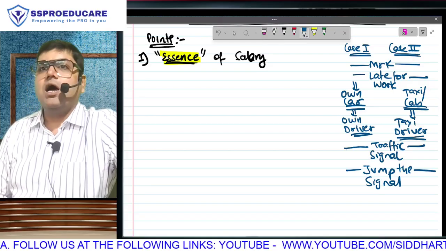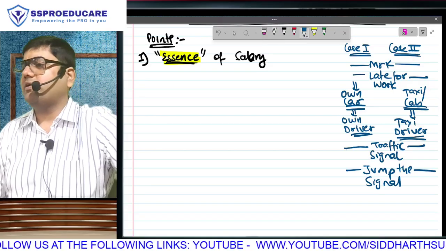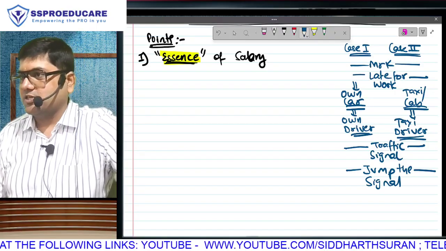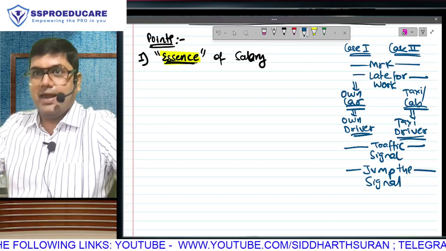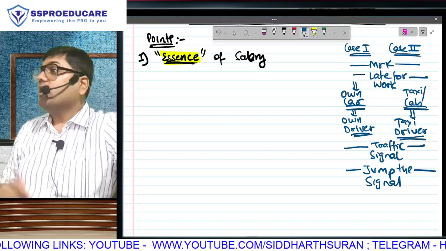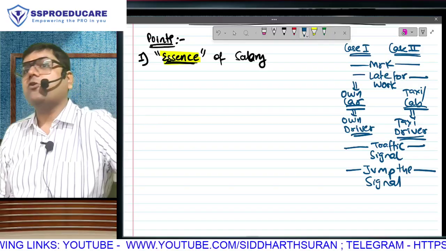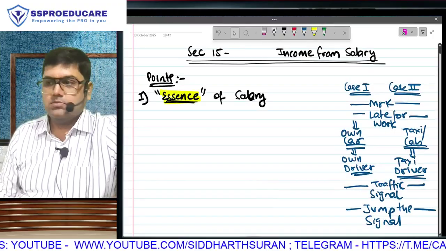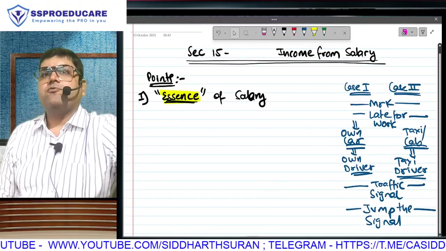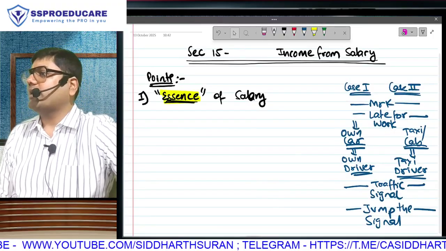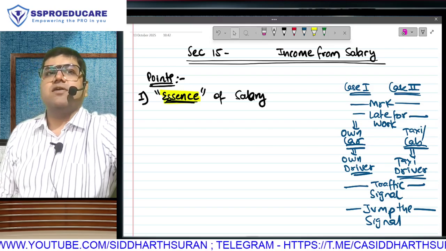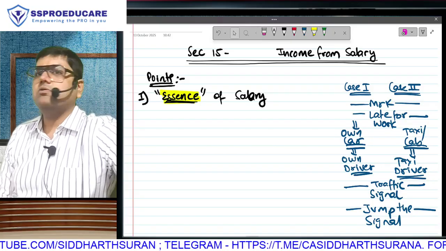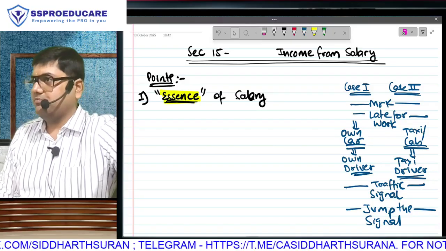My question is, out of the two situations, that is own driver and taxi driver, who do you think is going to comply with the instructions of jumping the signal? Wait, don't answer. And the second, main question is this: if the person at the wheel does not follow your instruction, you can take action against whom? Own driver or taxi driver? Supposing your own driver does not jump the signal, can you tell him to get out of the car? Try telling the taxi driver that. He is like, it's mine, bro.